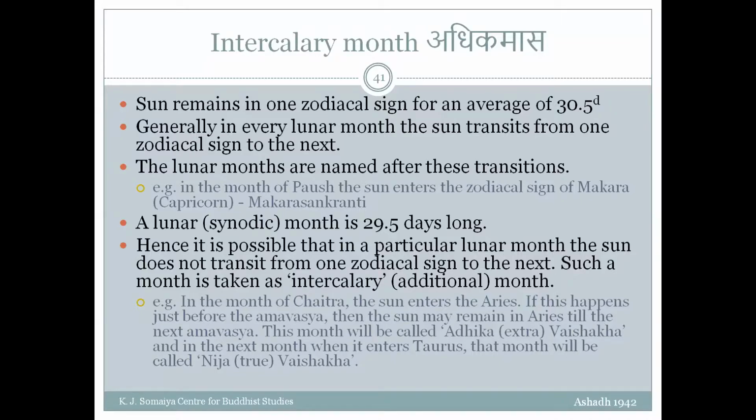And after the next Amavasya, in the next lunar month, the sun will enter Taurus, and that month will be called the true Vaishak. So Nija Vaishak means true Vaishak. So we will have this extra month named after the next month. The next month is the true Vaishak, and this is an extra Vaishak. So when an extra month comes, the name of the extra month precedes the name of the true month. It is not called Adhika Chaitra because it has happened after Chaitra. It is called Adhika Vaishak. This is an extra month. And after that, the Nija Vaishak comes. Nija means true.